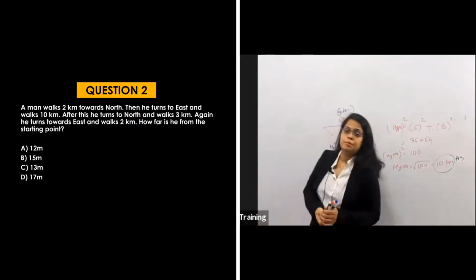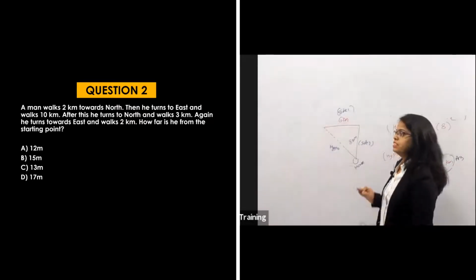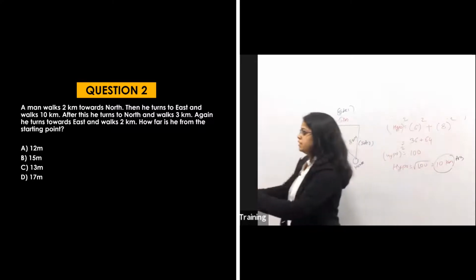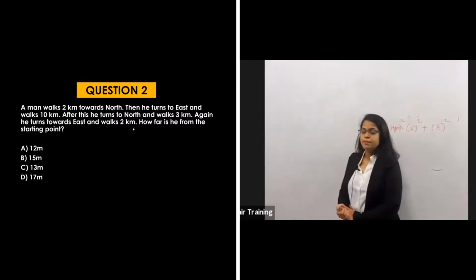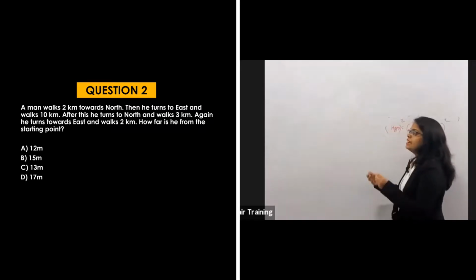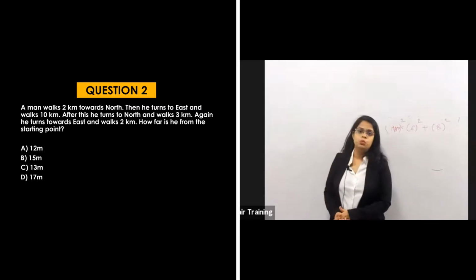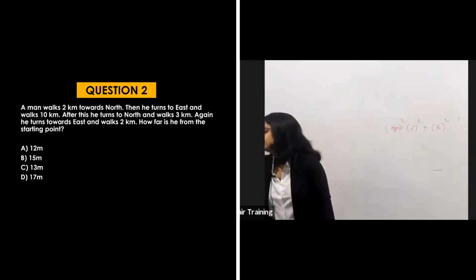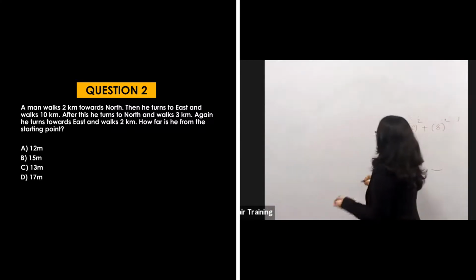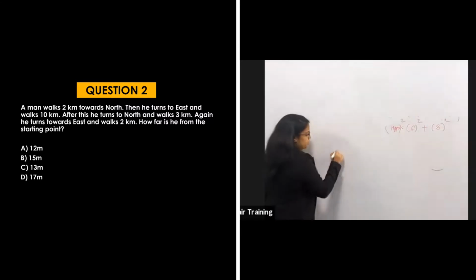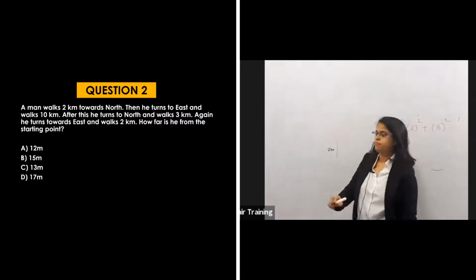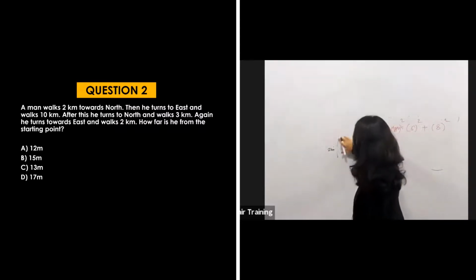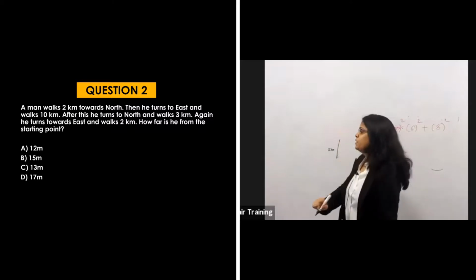In this slide, same type of question. It's also based on the Pythagoras theorem. Let's try to solve. Let's see what they are saying. A man walks 2 kilometers towards the north. Someone starts and goes 2 kilometers in the north. As it's in the north, he will go upward, in a straight line. Now what is he saying?